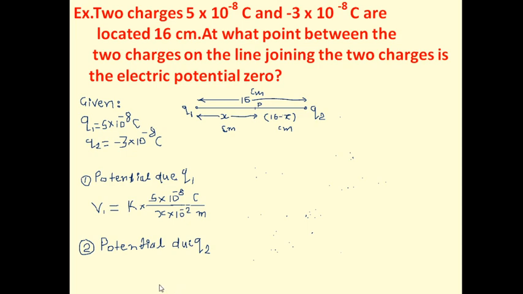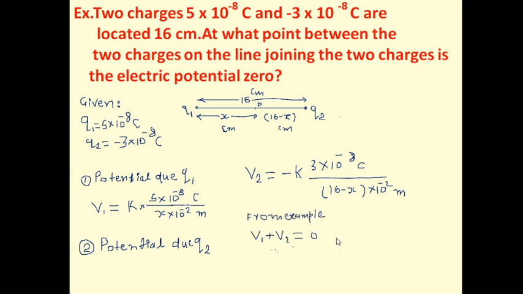Now second, we have to calculate the potential due to q2. That is V2 equal to minus k into 3 × 10^-8 coulomb upon (16 minus x) × 10^-2 meter. Okay, now these are the values of electrostatic potential. As per the example, the sum of these two should be 0. V1 plus V2 equals 0. V2 is negative, and as I said, both magnitudes will be the same, one negative and the other positive, so the total will be 0.